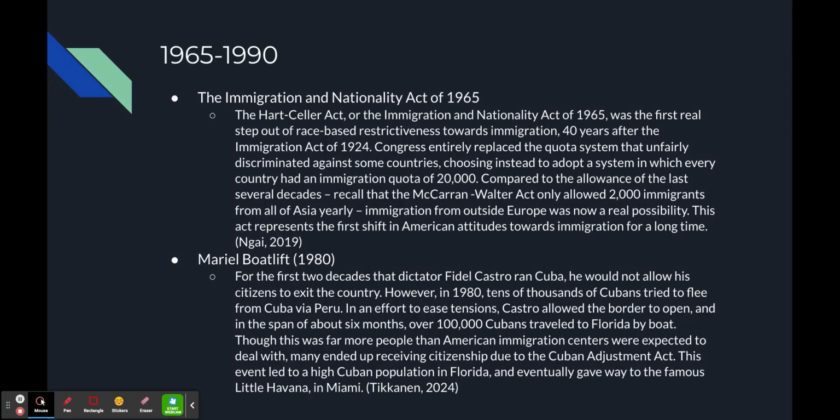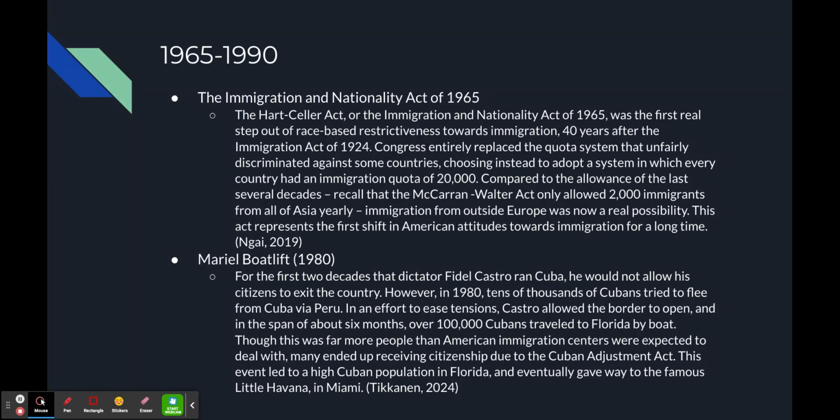and allowed every country to have an immigration quota of 20,000, which is 10 times the number that was previously allowed for all Asian countries. And so this represented the first real opportunity for immigration outside Europe, and also represents the first shift in American attitudes towards immigration for a long time.